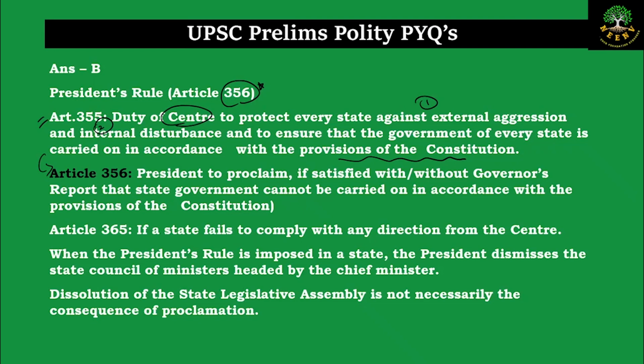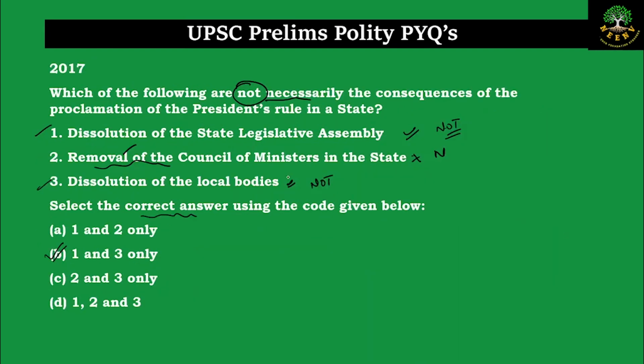That is why the other name for president's rule is also constitutional emergency or state emergency. And Article 365 has a provision where if a particular state fails to comply with the directions given from the center, then also the president can impose the president's rule. So what will necessarily happen if the president rule is imposed? The president will dismiss the council of ministers headed by the chief minister. The dissolution of the state legislative assembly is not a necessary consequence. The president has a choice regarding it. And the imposition of president's rule doesn't have any direct impact on the governance of the local bodies. Hence, this is not a necessary consequence. So our answer is B, 1 and 3 only.